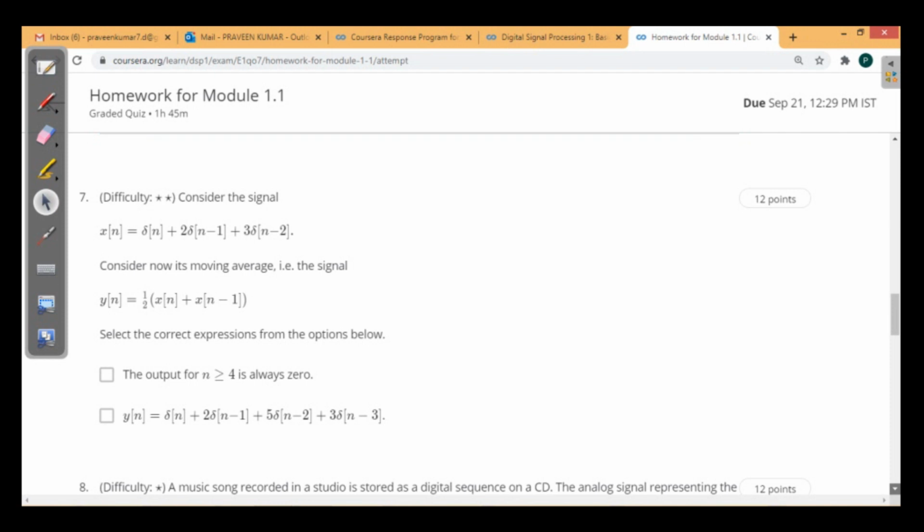Now see the next one, the 7th one. x of n is del of n plus 2 del of n minus 1 plus 3 del of n minus 2. Now consider its moving average, that is signal y of n is 1 by 2 into x of n plus x of n minus 1. Select the correct options.